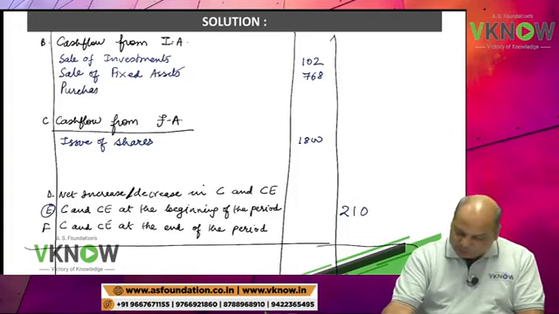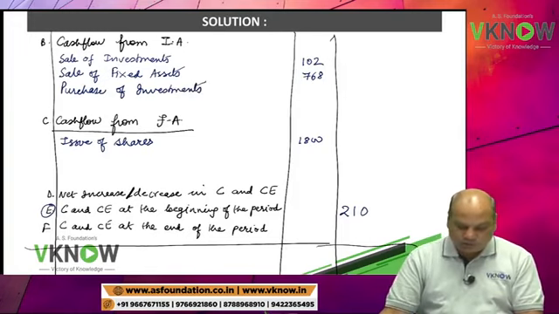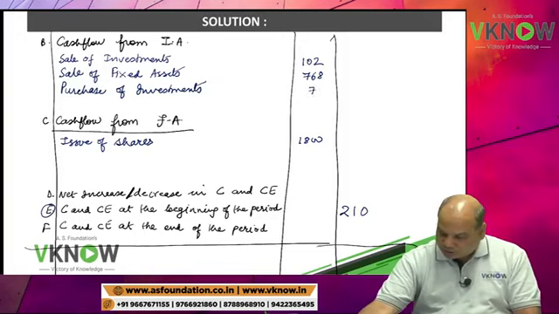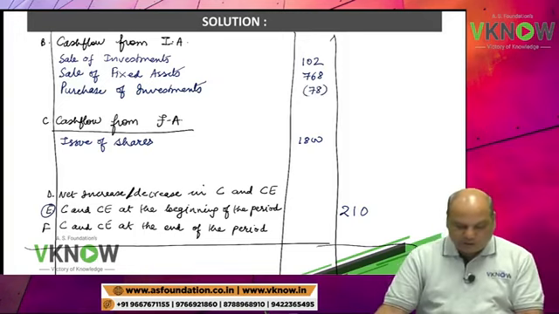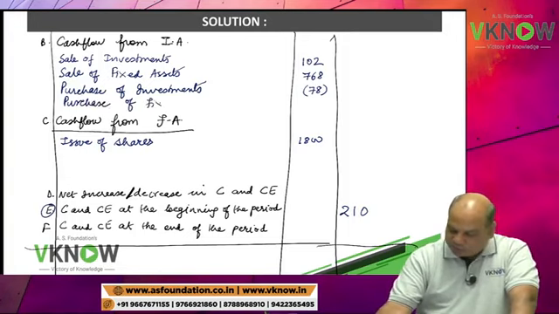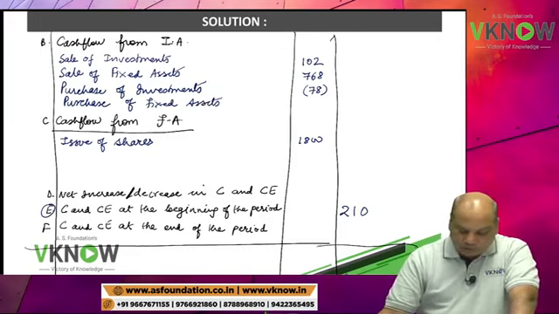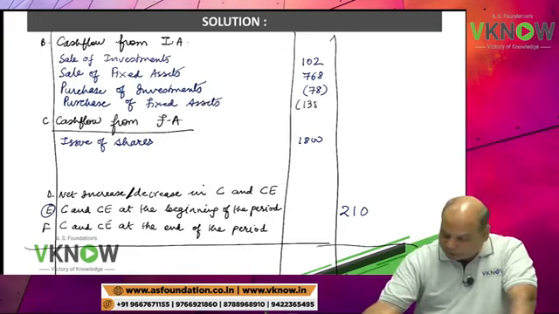Purchase of investment in investing activities, in bracket write 78. In the same place, one more item, purchase of fixed assets, in bracket write 1380.